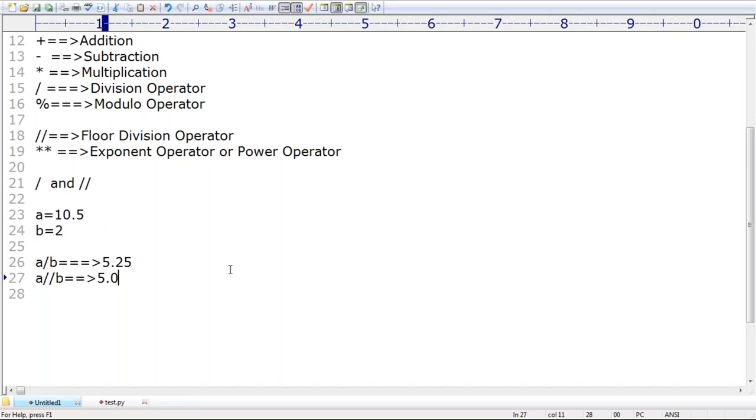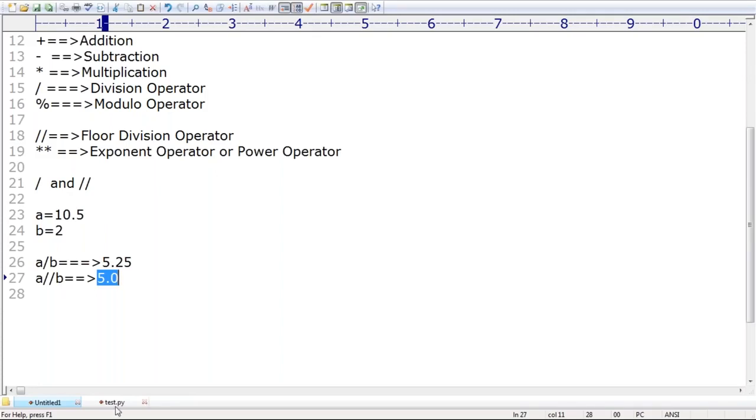Remember that, 5.0, because floor operation is going to happen. Floor operation means I don't want to consider 0.25 or something like that, only the nearest int value, but in float form we are going to get the floor. Floor means what? Before the nearest number. Ceil means the next nearest number. For 5.25, if I apply floor, 5.0 is the answer. Clear? Are you able to understand, right?